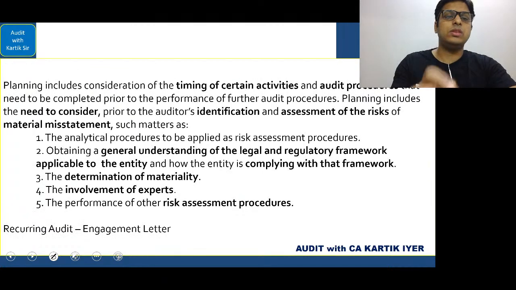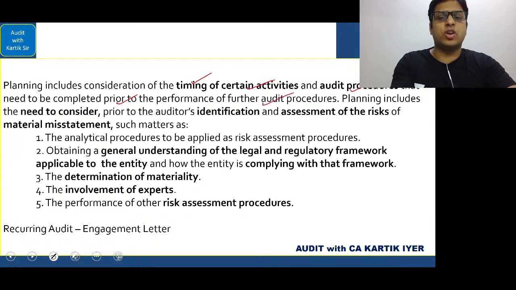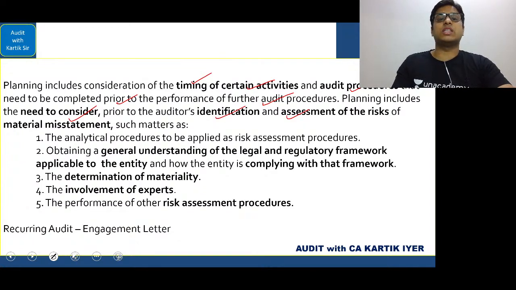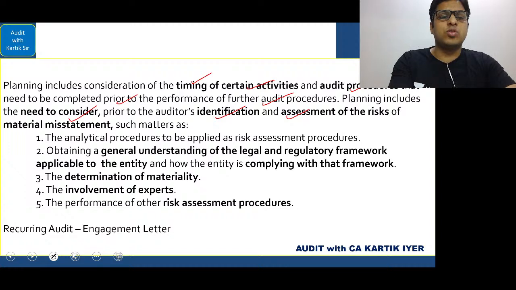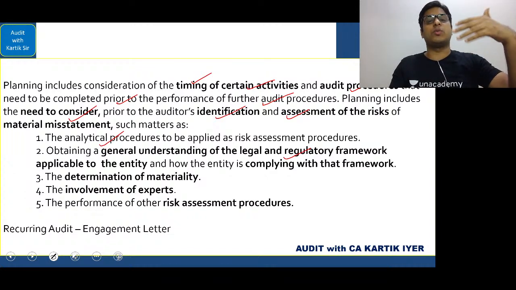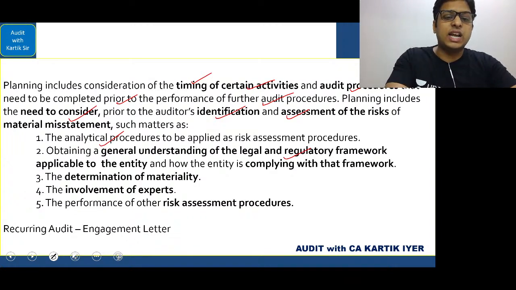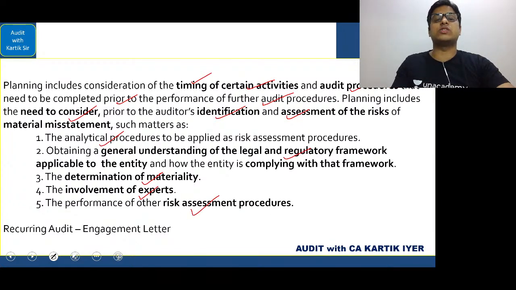Let's see. Planning includes consideration of timing of certain activities and audit procedures that need to be completed prior to the performance of further audit procedures. Planning includes the need to consider the risk to the audit, the identification and assessment of the risk of material misstatements, and such other matters as they have said. You have to understand the analytical procedures better. Legal and regulatory framework, you have to check again. Where we have diversified, if new laws are required to be complied with, you have to see that. Materiality has to be determined. Experts' involvement should be seen. Risk assessment procedures should be seen. All these things have to be considered because the company has gone into new areas.